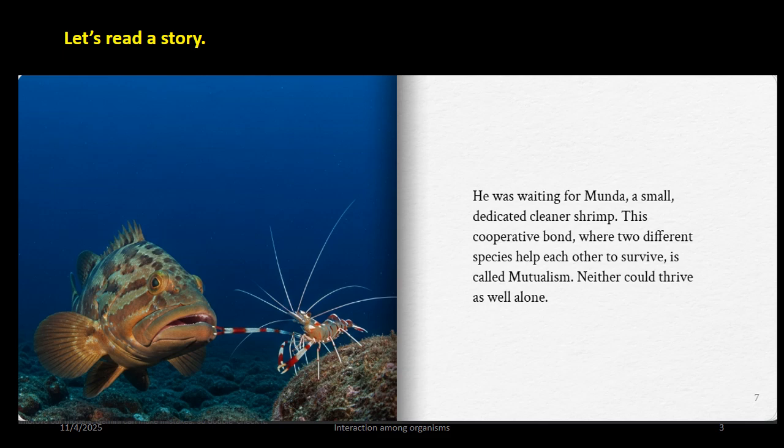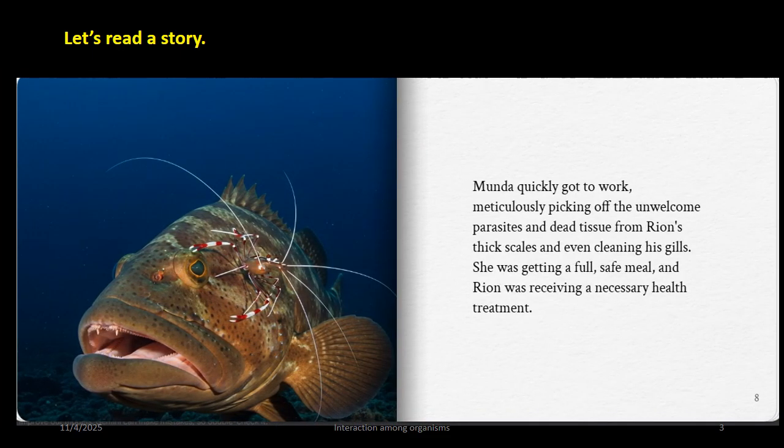This cooperative bond, where two different species help each other to survive, is called mutualism. Neither could thrive as well alone. Manda quickly got to work, meticulously picking off the unwelcome parasites and dead tissues from Ryan's thick scales and even cleaning its gills. She was getting a full, safe meal, and Ryan was receiving a necessary health treatment.